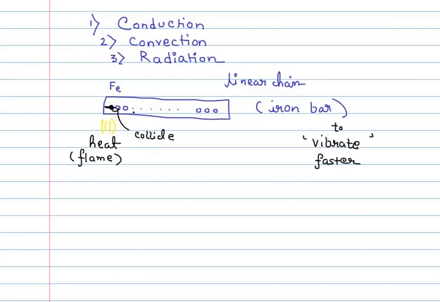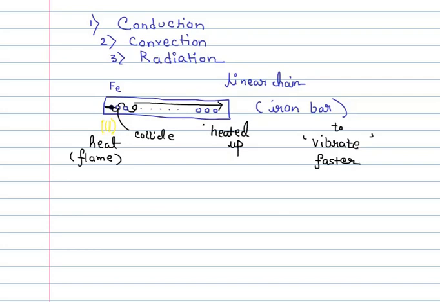And now you can understand perhaps how each and every time a molecule gets heated up, it gains energy, due to which it vibrates faster, and because of its enhanced vibration it collides with the adjacent molecules and transfers a part of that heat to the adjacent molecule. And like this, there will come a time when the heat from this end manages to travel all the way to, say, the right hand of the iron bar. When that happens, we can say that the entire iron bar has been heated up.